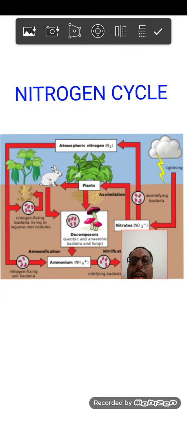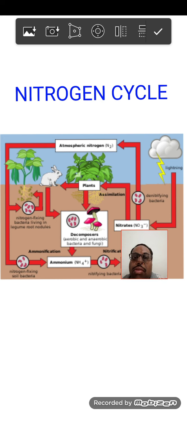To discuss one of the most important biogeochemical cycles that takes place in our atmosphere, that is the nitrogen cycle. We all know that 78 percent of the atmosphere is filled with nitrogen. Nitrogen is also important to us because it is important in the formation of DNA, peptide bonds, proteins, enzymes. Wherever these N compounds are coming, nitrogen is very much important.